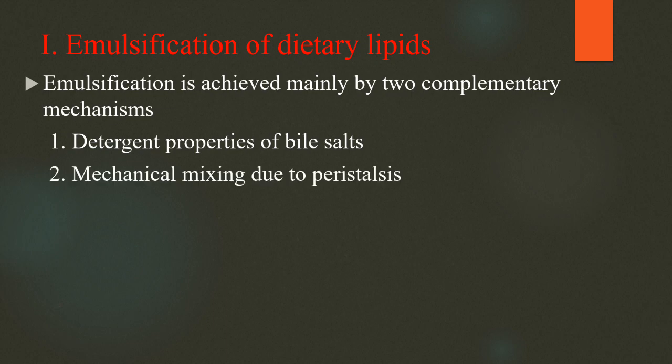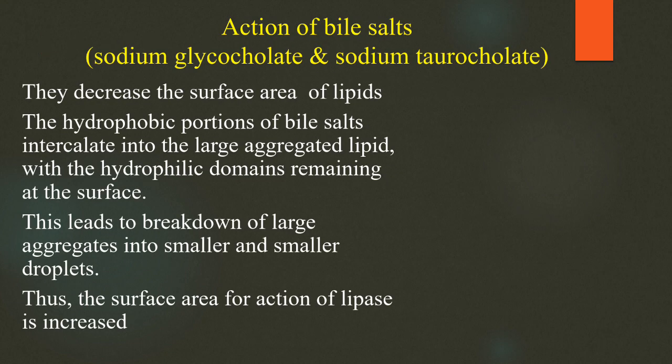First, emulsification of dietary lipids. Emulsification is achieved mainly by two complementary mechanisms: the detergent property of bile salts, and mechanical mixing due to peristalsis of the intestines. Bile salts like sodium glycocholate and sodium taurocholate act on the lipids and decrease the surface tension.